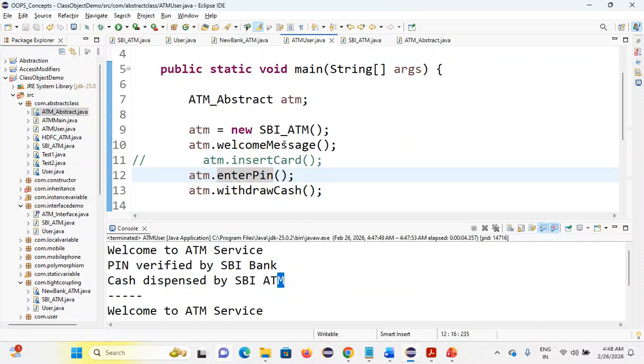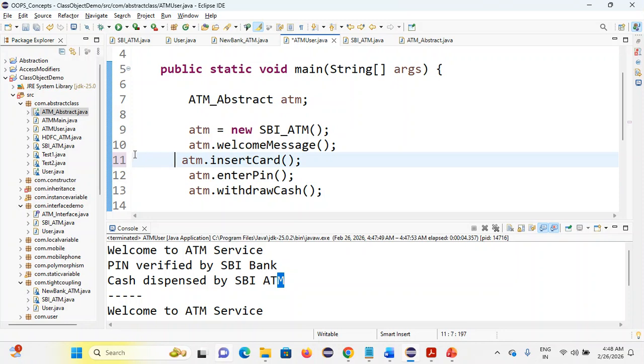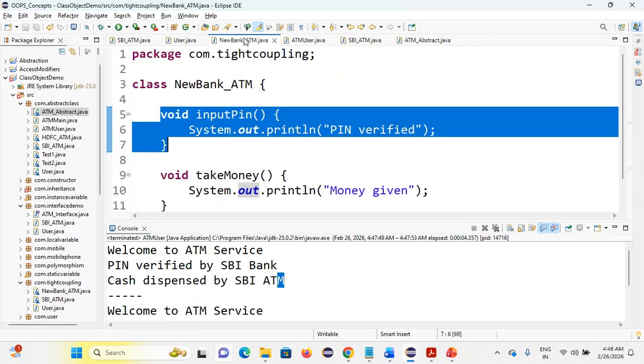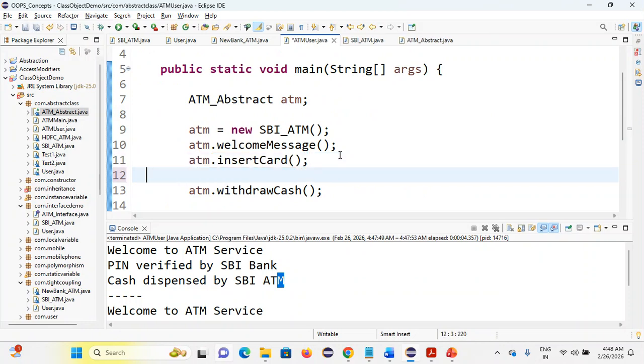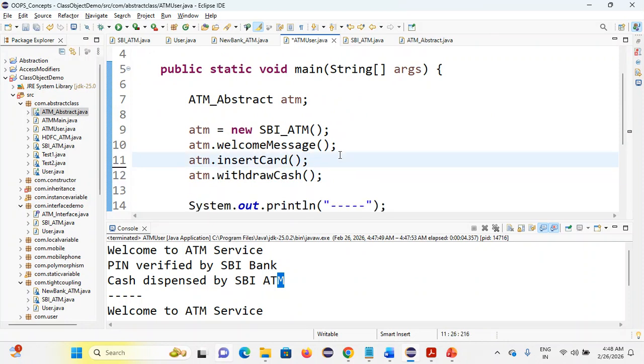But if you are working normally without abstraction, see here, without abstraction, if I'm giving the calling area, I'll just skip it. You didn't give that. We'll go with the pin number. I'm not calling this pin number. I forgot. Yes, I forgot.